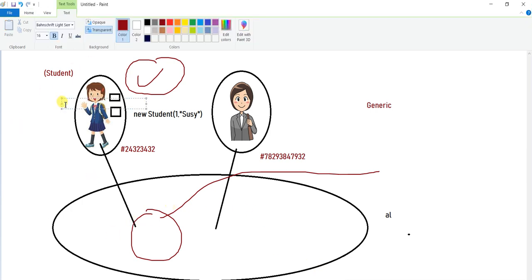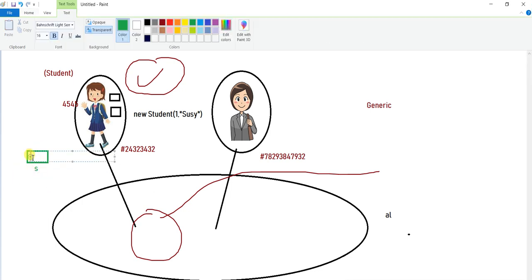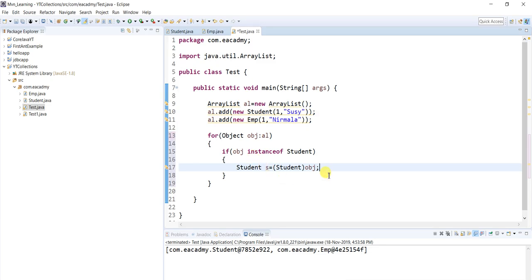Also, I created one variable. Let's say this object has some address like 45545. I created one variable s, and this s will hold this particular object reference. Now with the help of this s, I am going to read this information. So I am going to type system.out.println.